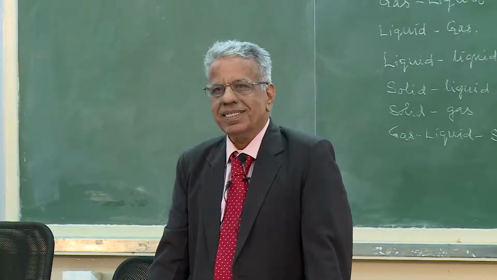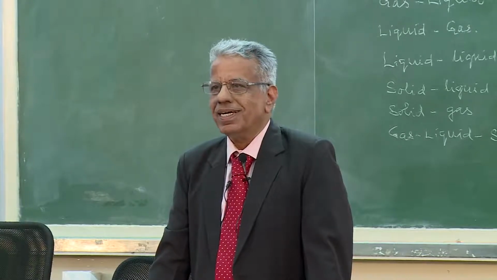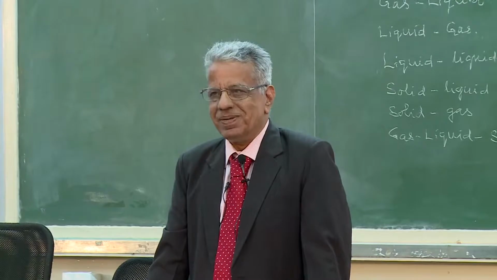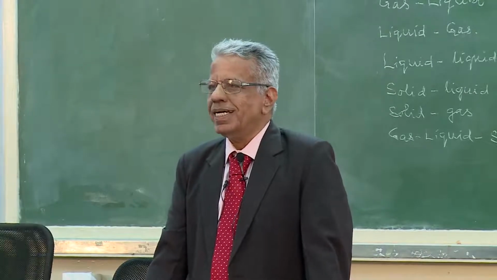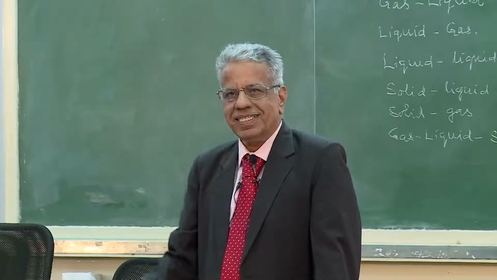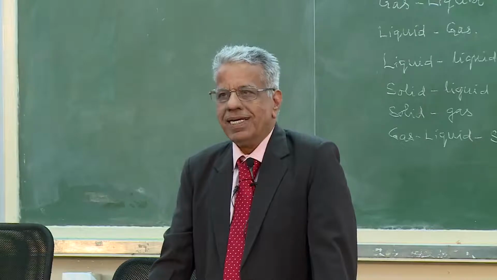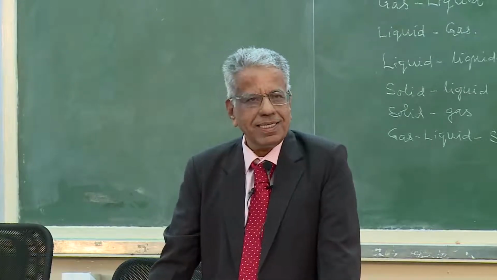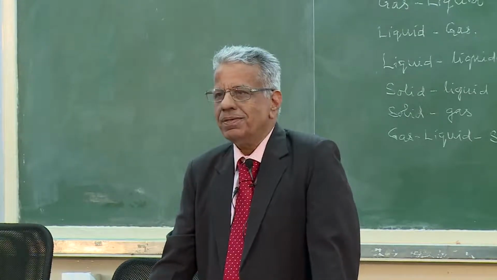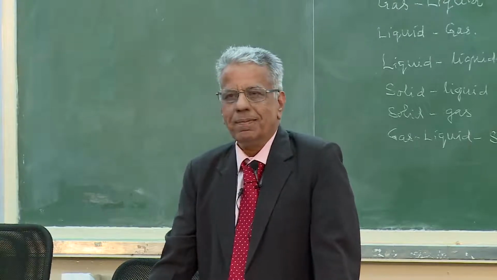Gas-liquid reactions, 100 examples. Liquid-liquid reactions, 40 examples. Plenty of examples are there, but you will appreciate these examples after perhaps 1 hour of teaching. So, I will show you those examples a little later, but right now, just for understanding, I will give you 2-3 examples under each category.